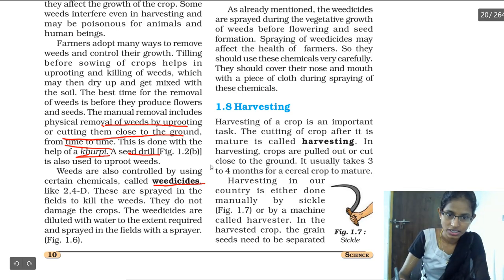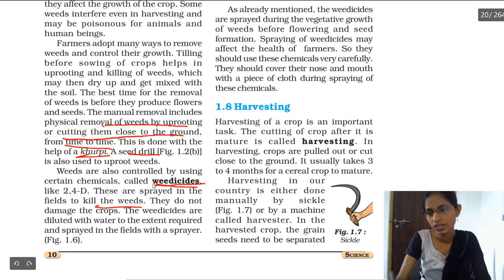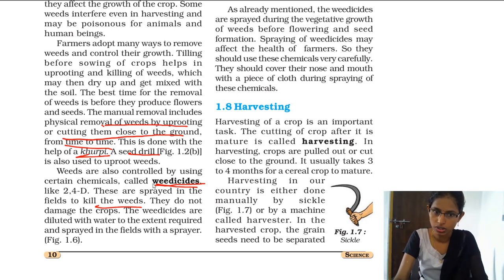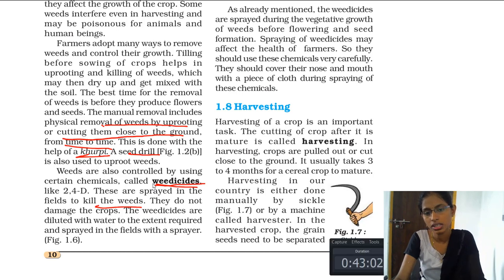Why are these weedicides sprayed? To kill the weeds, okay? When we spray them, the weeds die. How do we spray them? We take the weedicide chemical, add water to it, and then spray the field using a sprayer.